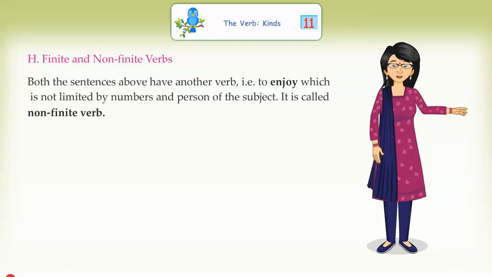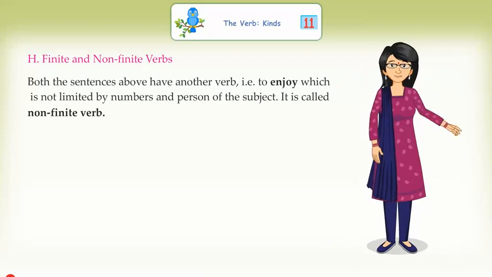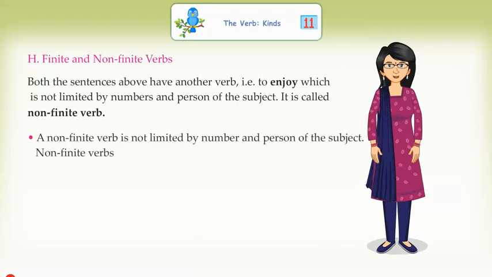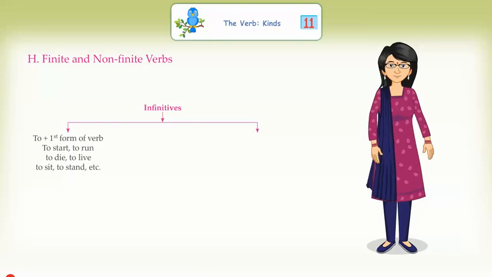Both the sentences above have another verb, that is, to enjoy, which is not limited by number and person of the subject. It is called a non-finite verb. A non-finite verb is not limited by number and person of the subject. Non-finite verbs: infinitives, participles, gerunds. Infinitives: to plus first form of verb, to start, to run, to die, to live, to sit, to stand, etc.